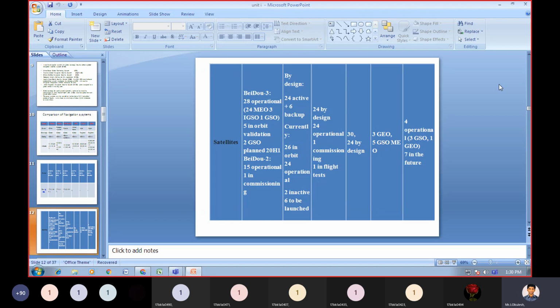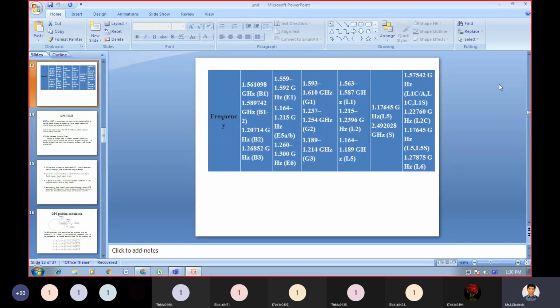For BeiDou 2, 15 operational satellites are available, 1 in commissioning.